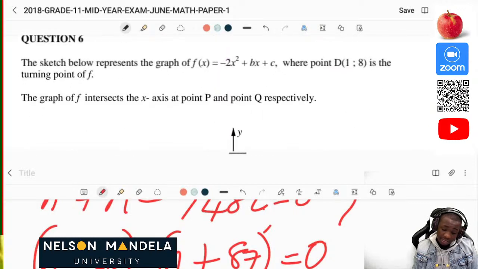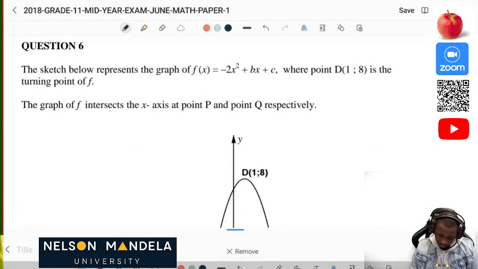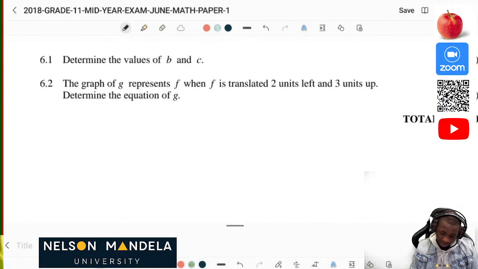So we're gonna do this last question on functions, question 6. Then we are done for the day.